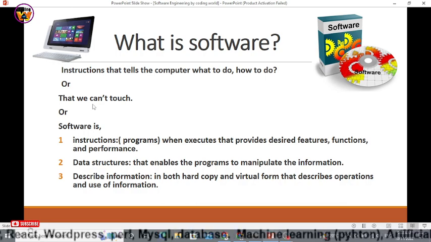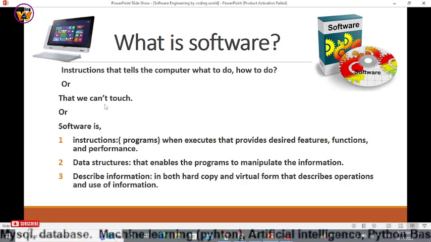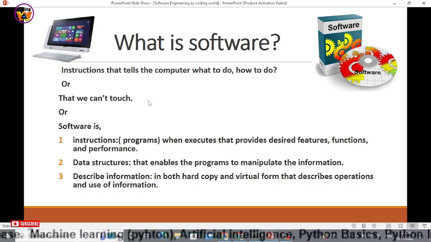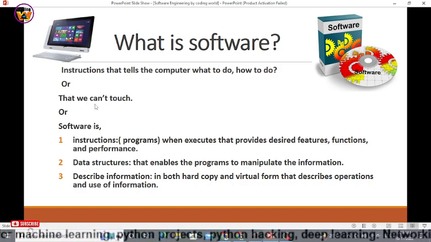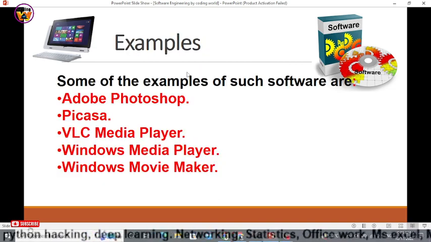And the second definition that is taught to us from childhood is that software is something we can't touch. And it is true, because the physical parts of any system, like a computer system or Android system, that we can touch are known as hardware. But all those features that we can't touch are known as software.